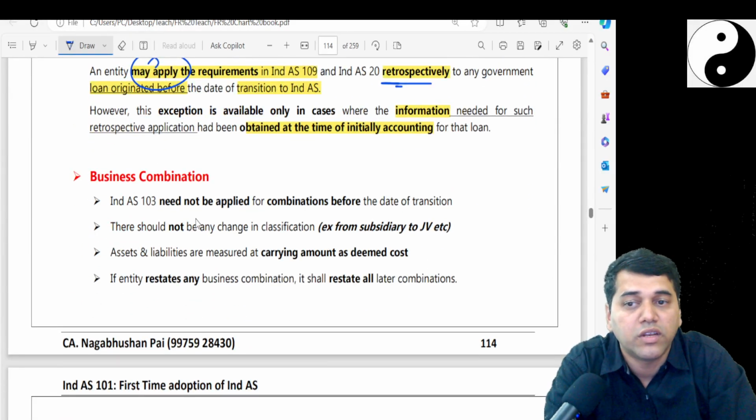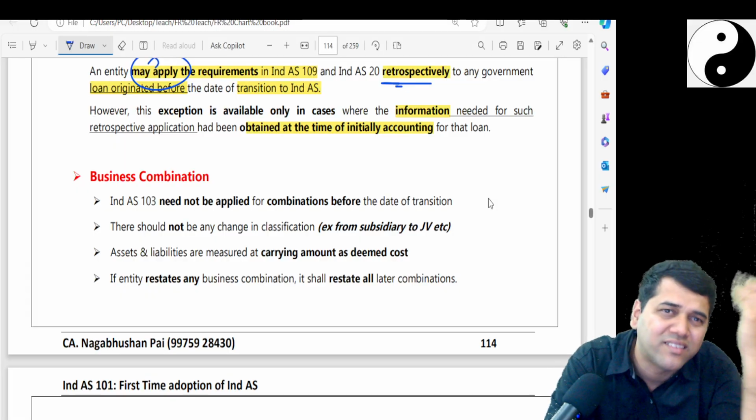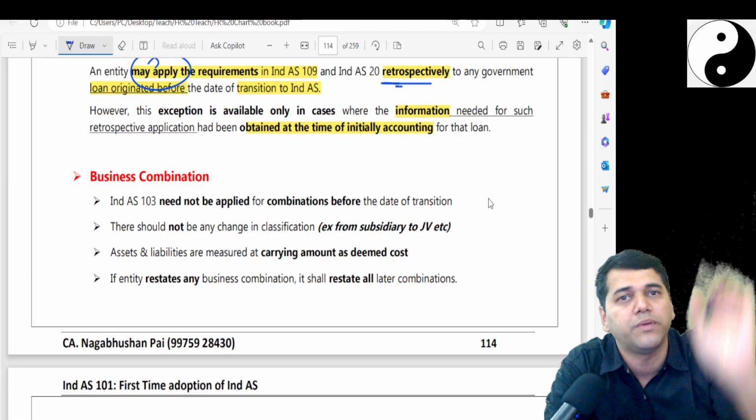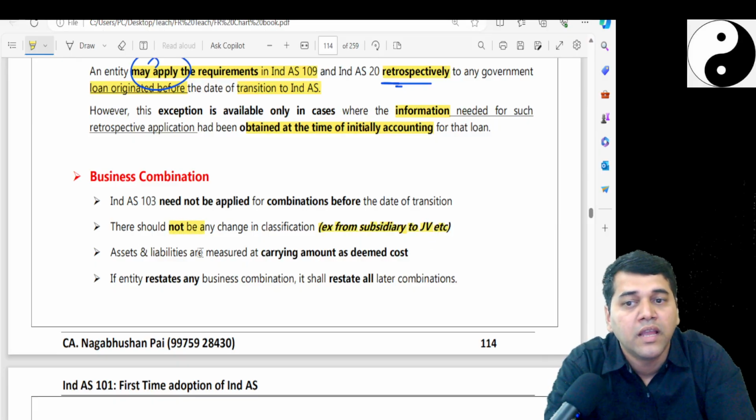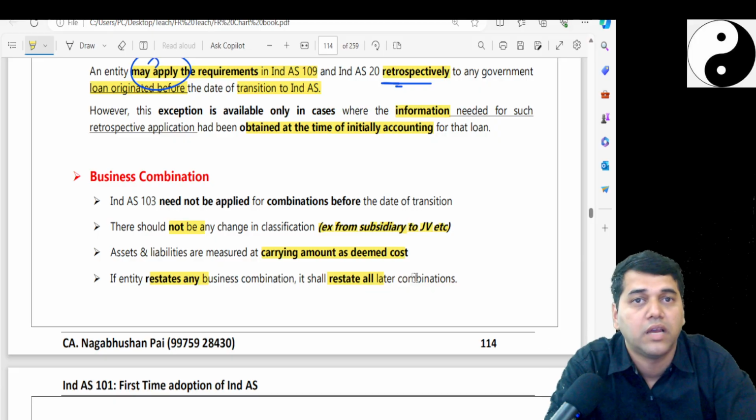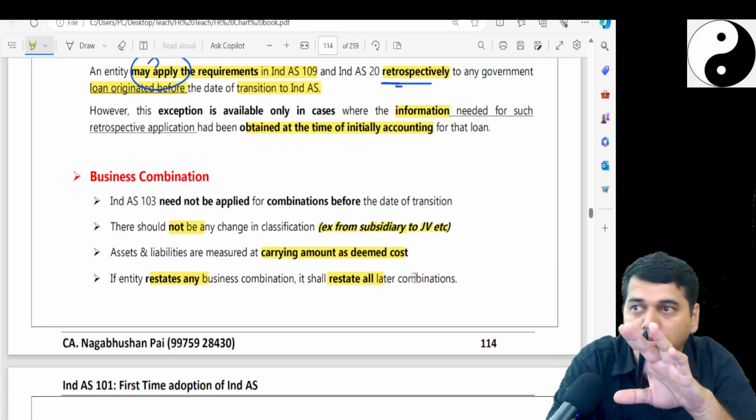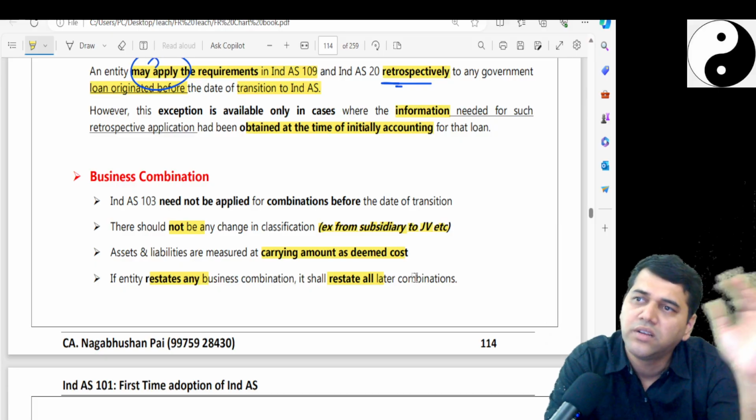Business combination, Ind AS 103, need not be applied to combinations before the transition. Good. Otherwise, a lot of headache, consolidations, everything would have changed. Whatever balances are coming from the previous balances, you take them as opening balances. Again, don't get into any retrospective adjustment. There should not be any change, except from subsidiary to joint venture. Assets and liabilities are at the carrying amount as deemed cost, whatever book value was there. If the entity restates any business combination, then you have to restate all the business combinations. If you want a simple life, I will tell you, don't touch any business combination. Whatever business combinations you have done, continue with that.